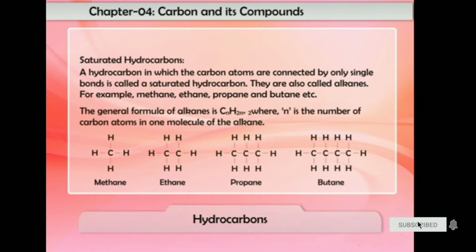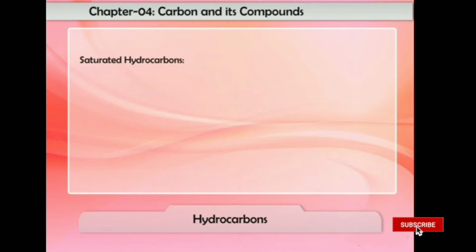The general formula of alkanes is CnH2n+2, where n is the number of carbon atoms in one molecule of the alkane. Let us understand it with an example.